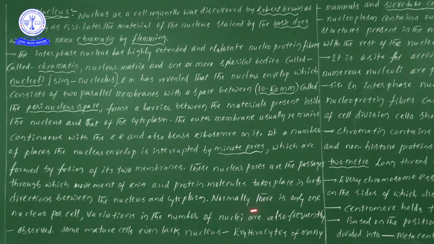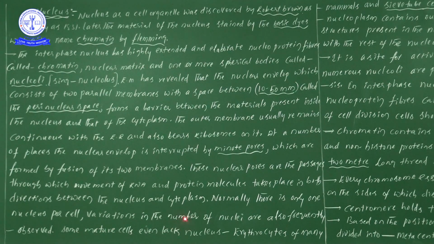Next one, normally there is only one nucleus per cell. There is extra NEET information also, but I will not give it now. Later, while we discuss the NEET information, I will give the extra information. Now let us continue with the general information in the textbook. Normally there is only one nucleus per cell. Generally, one cell has only one nucleus.